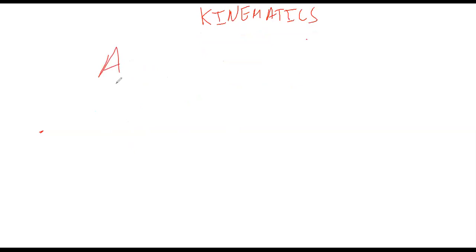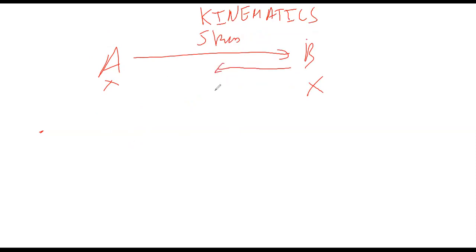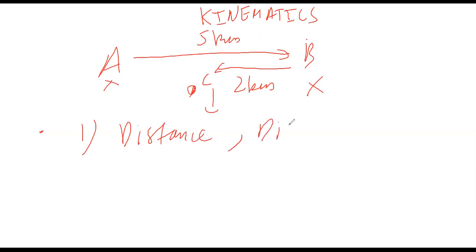So John is at point A and point B. He goes from point A to point B, 5 kilometers. And then he travels from B back toward A and stops at this point. Let's say this point to be C. And the distance between C and B is, let's say, 2 kilometers. Now you need to tell me the distance and the displacement covered by John.